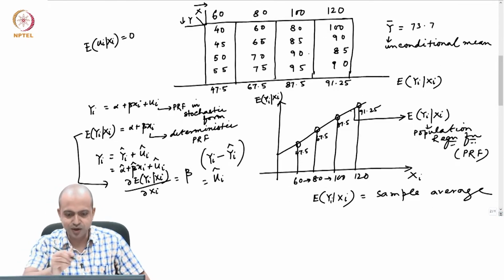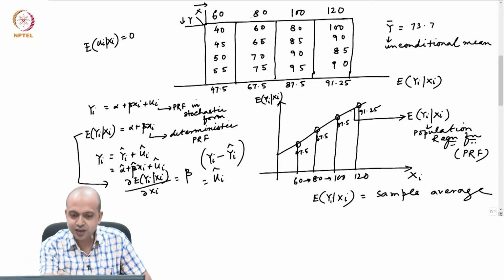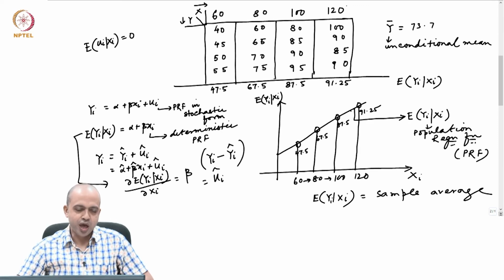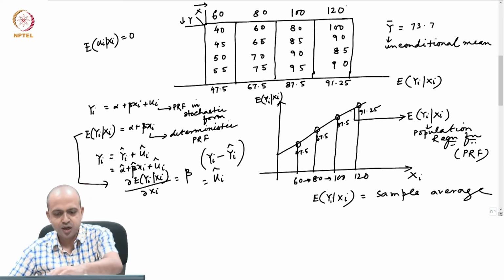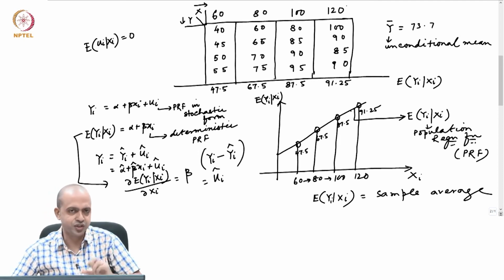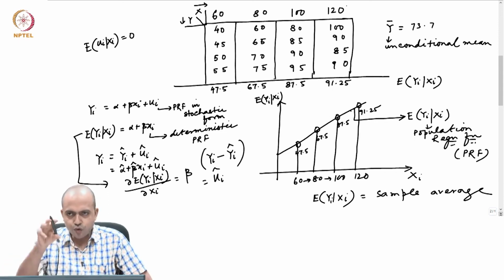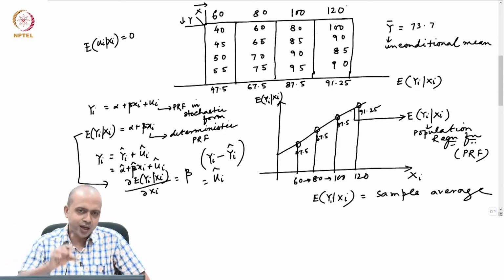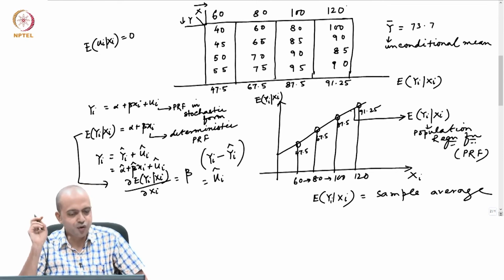We will use the same example here. What I said, these are my x values 60, 80, 100 and 120, and these x values are fixed over repeated sampling. Now, these entire 16 observations, 16 families, they consist of my entire population. From that population, I can always draw a sample of 4 families. And how can I do that?